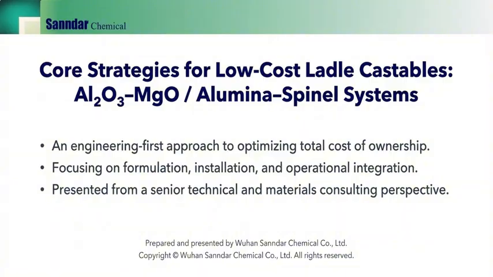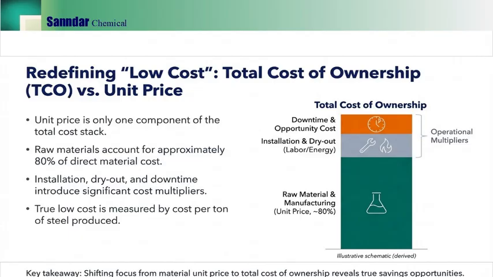On this slide I redefine low cost as TCO, not unit price. Unit price is only one component of the total cost stack. In many castable systems, raw materials account for a large share of direct cost, often approximately 80%, but the real multipliers come from installation, dryout, and especially downtime and opportunity cost.